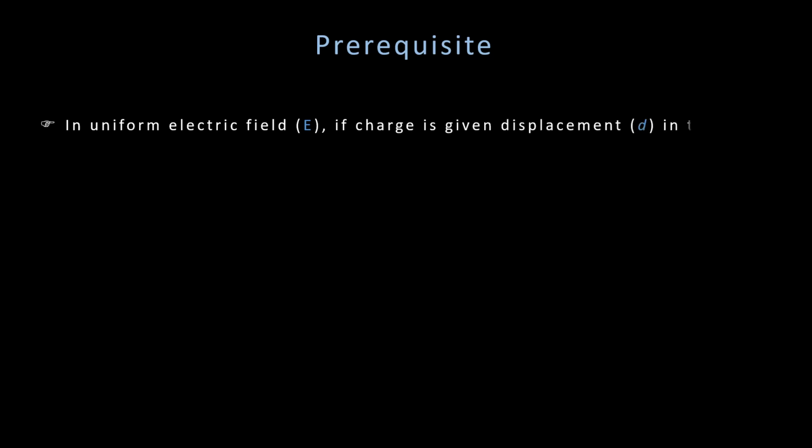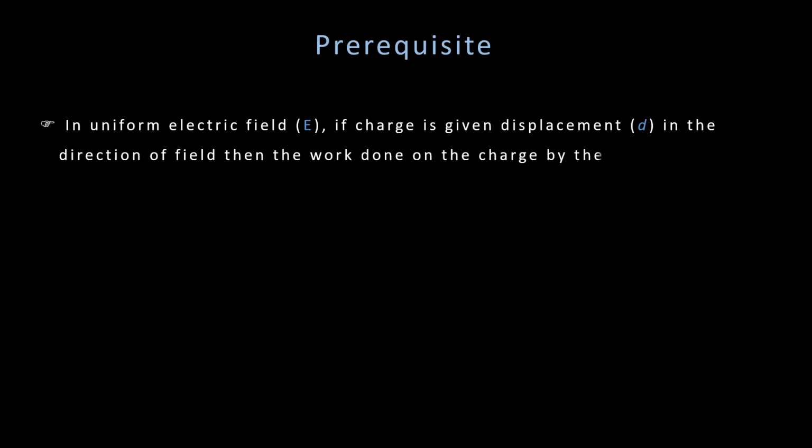To understand today's topic, we need to have basics of work done in case of electric field clear. So we know that in a uniform electric field, whenever we displace a charge in the direction of electric field, the work done can be given as W is equal to plus QEd, because the QE force and displacement d both are in the same direction.